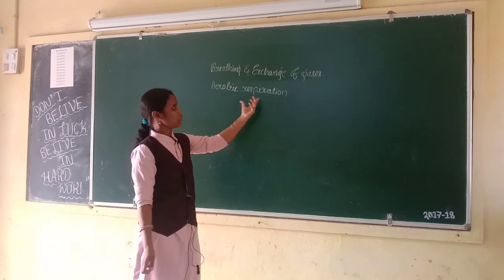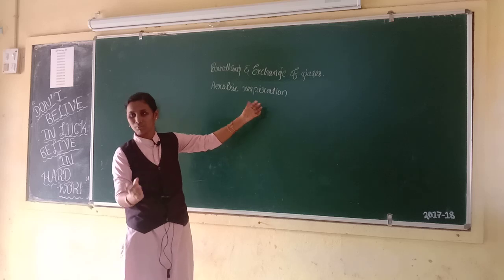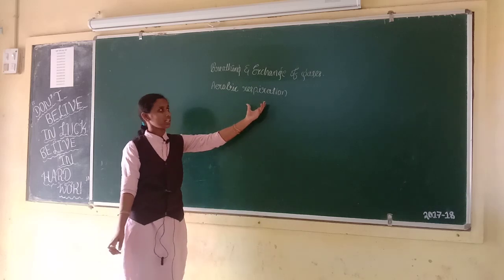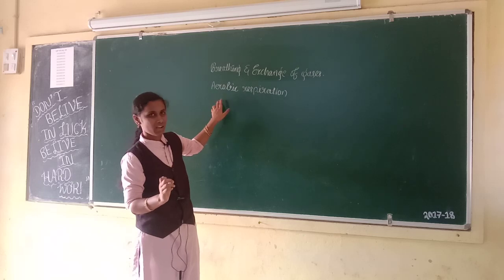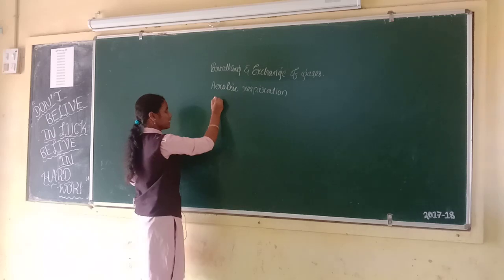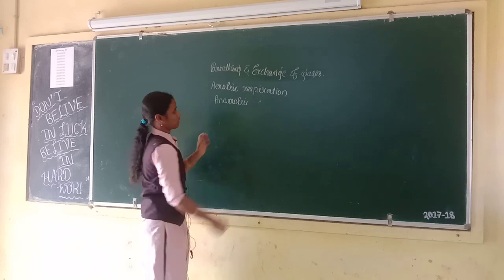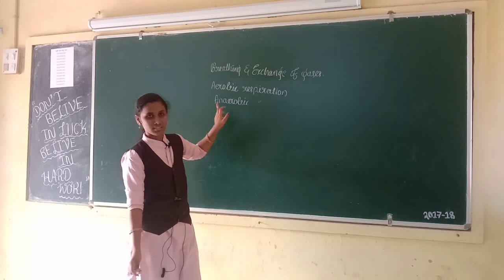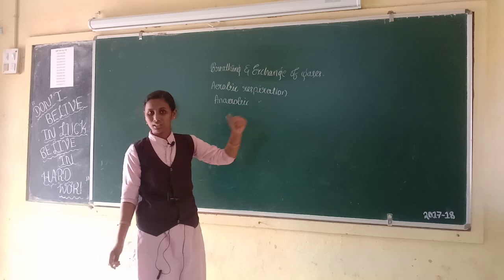Respiration means getting energy from the digested food. That process is called respiration. Aerobic respiration means if the respiration process takes place in the presence of oxygen, that type of respiration is called aerobic respiration. Next one is anaerobic respiration. What is anaerobic respiration? If the respiration process takes place in the absence of oxygen, that type of respiration is called anaerobic respiration.